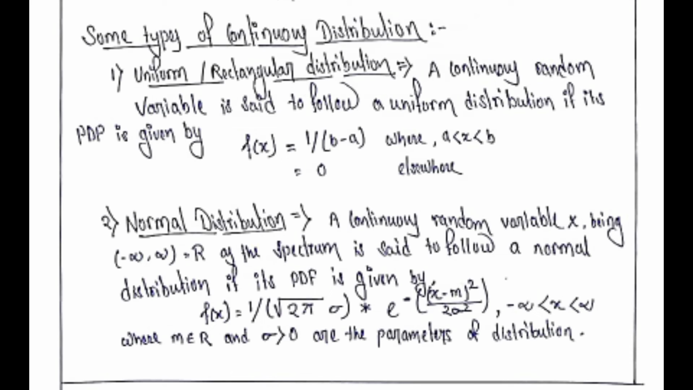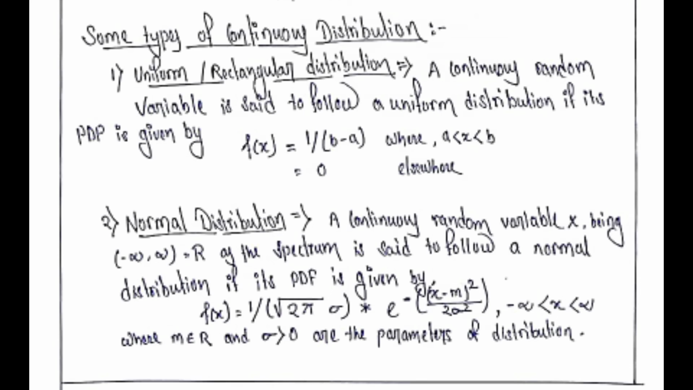Now we will be dealing with some types of continuous distribution. First, we have uniform or rectangular distribution. A continuous random variable is said to follow a uniform distribution if its probability density function is given by f(x) equal to 1 divided by b minus a, where a less than x less than b, or 0 otherwise. Second, we have normal distribution.